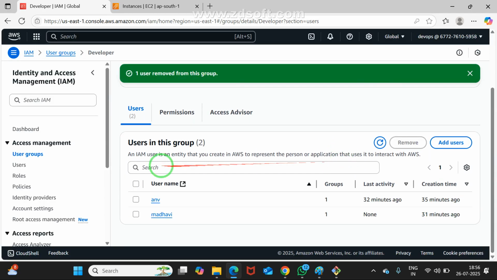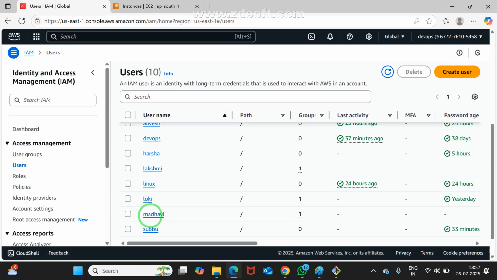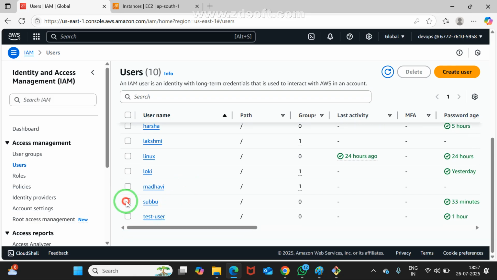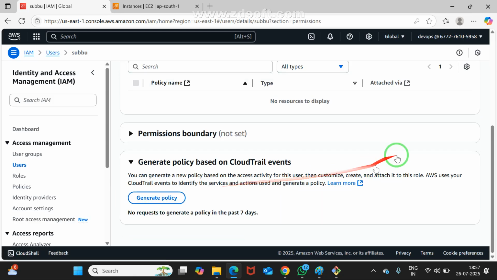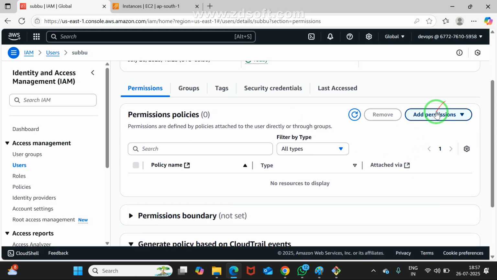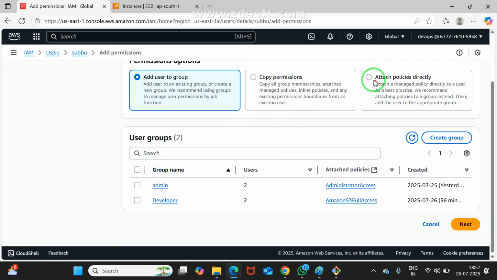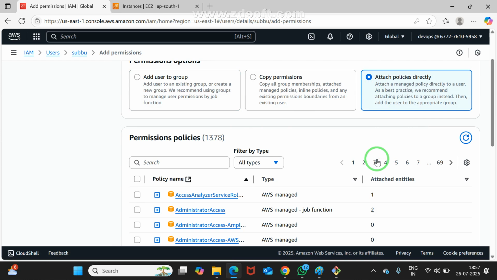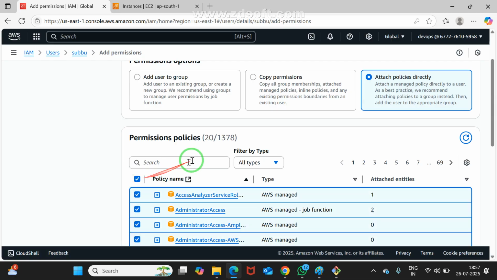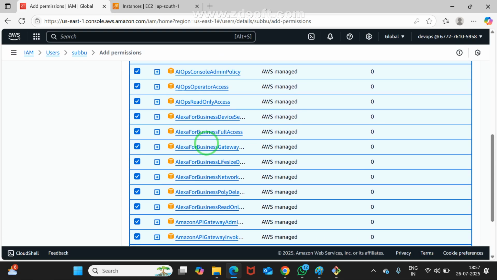Now we may get the clarity. Click on users. What is the username? Super, this is the right format. Now again go to add permissions. Even with attach policies directly, there are 1378 permissions, and my intention is to assign everything. How many is it taking max? Only 20. We can't assign more than 20.